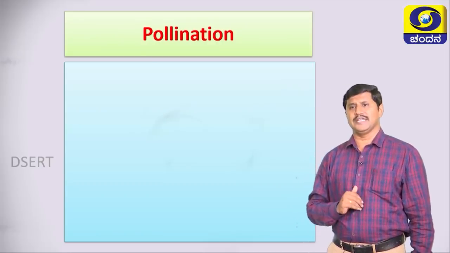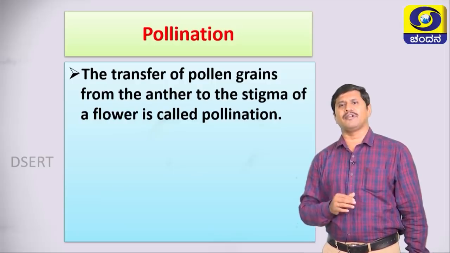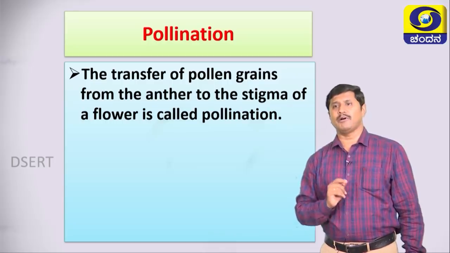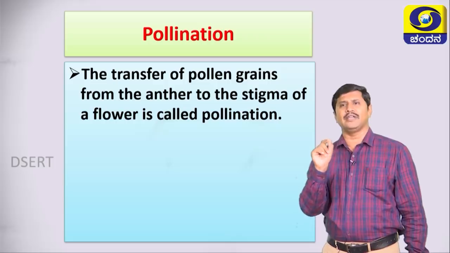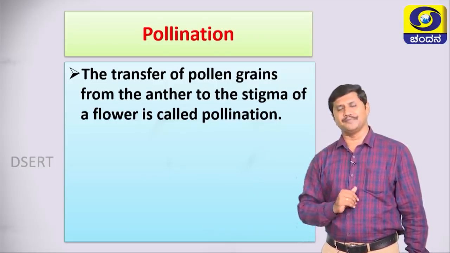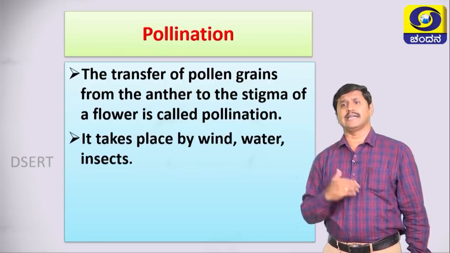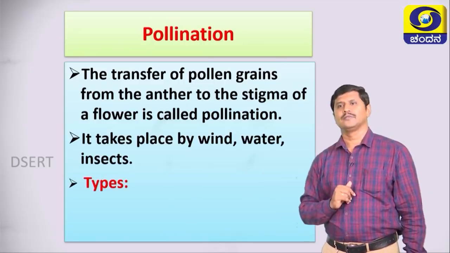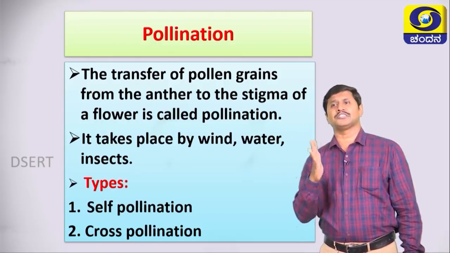What is pollination? The transfer of pollen grains from the anther to the stigma of a flower is called pollination. Let me repeat, what is pollination? Yes, the transfer of pollen grains from the anther to the stigma of a flower is called pollination. It takes place by wind, water, insects, etc. There are two types of pollination. First one is called self pollination, second one is called cross pollination.